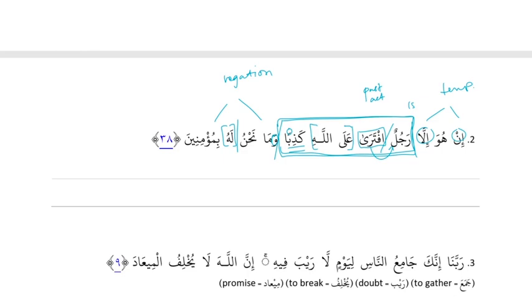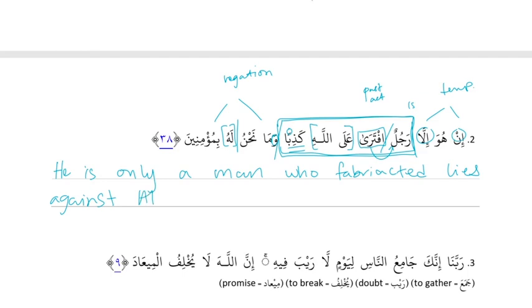Let's translate. So in huwa illa rajul. So in illa makes only. So he is only. Yeah. A man. Without it would be he is a man, and then incorporate the only. So he is only a man. And then how do we describe the man? Who. Right. It's human. Who iftara, who fabricated. Yeah, who fabricated. And then receiver lies. Against Allah. Right. And then our next sentence.